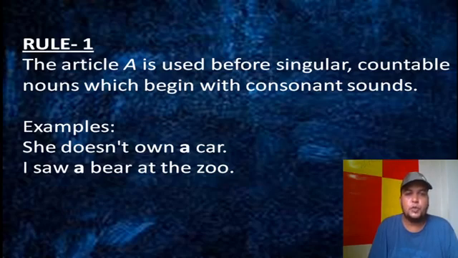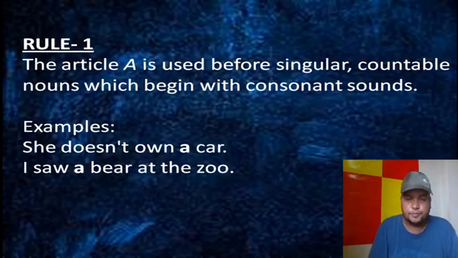So we say she doesn't own a car, car, C, consonant sound. And second example, I saw a bear at the zoo. It is also bear, consonant sound B. So simply rule 1 says if the noun is singular, countable, and the sound is consonant, that time we put "a".